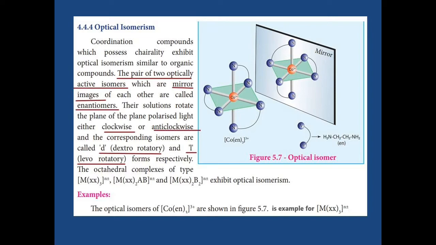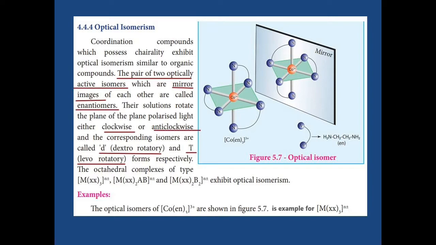In this example, cobalt is the central atom. Ethylenediamine is the bidentate ligand. We have three ethylenediamine. The mirror image is not superimposable on the real image, so it shows optical isomerism. These two, the mirror image and the real image, are called enantiomers. The real image is either clockwise or anti-clockwise.